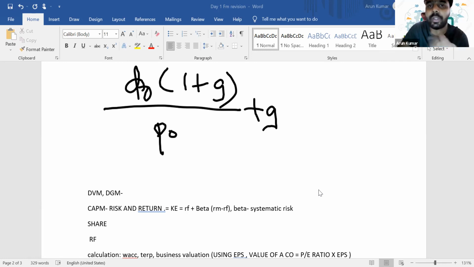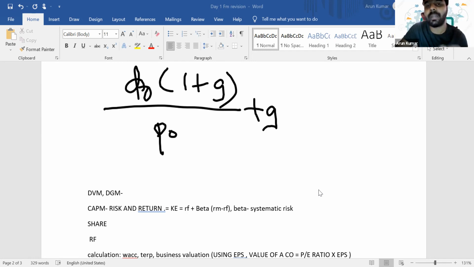So if we pay only RF to your shareholders, they won't be happy with that. So RF plus, we have to pay a premium for them. What's a premium? It's for taking that extra risk in our company. So this premium will depend upon the risk specific to our company. The risk is beta, the systematic risk. It will be given in the question.